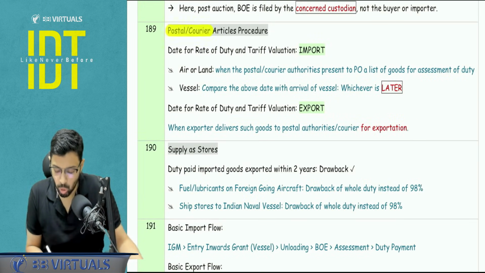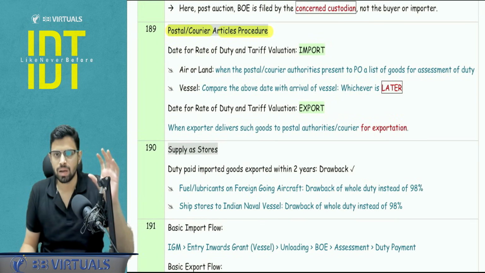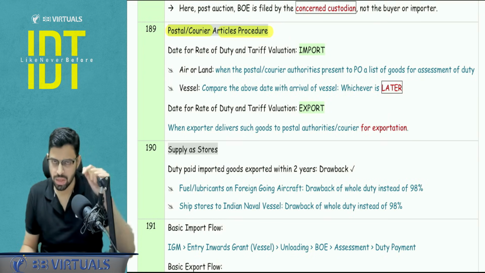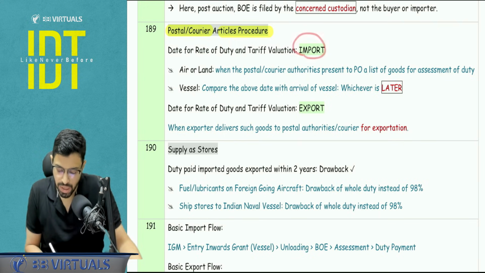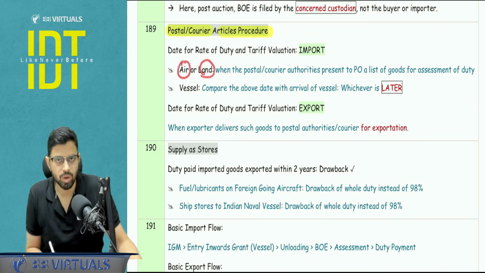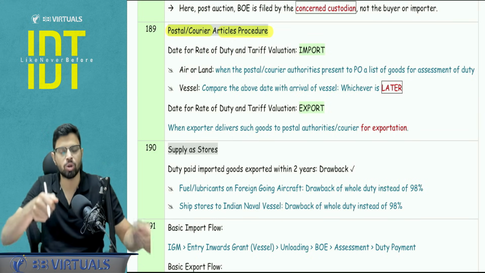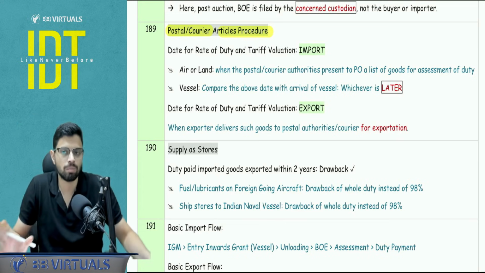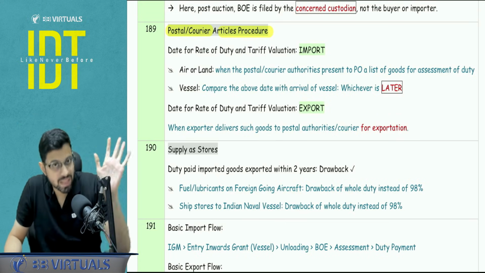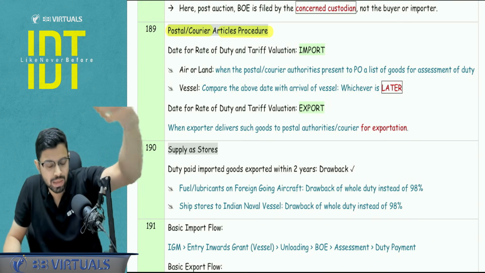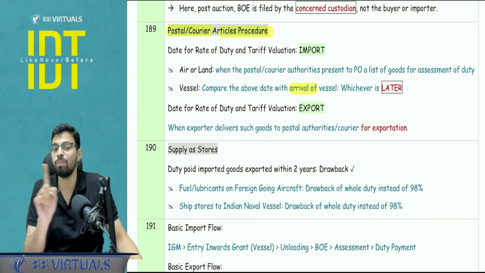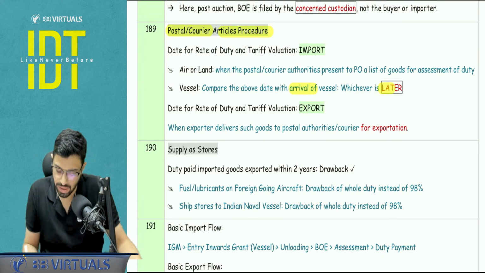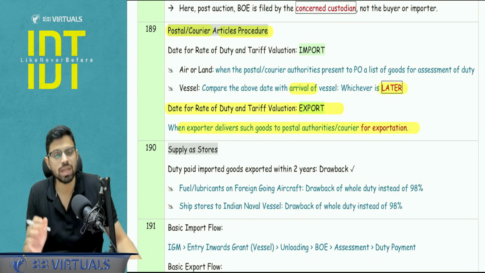In case of postal or courier article procedure, this is a part which is sometimes overlooked. So I'm just repeating certain dates you have to pick because this can be asked in the MCQ as well. In case of import, which date you have to pick for the rate of duty and tariff valuation? If it is a case of air or land mode of transportation, then you have to see when the postal authorities or the courier authorities hand over the list to the PO for the purpose of assessment of duty. If it is a case of vessel, you have to compare the date when the list is handed over to the PO with the arrival of the vessel. Here they have picked the entry inwards date, the arrival of the vessel, and whichever is later. If it is a case of export, then you have to see, here there is no involvement of the PO.